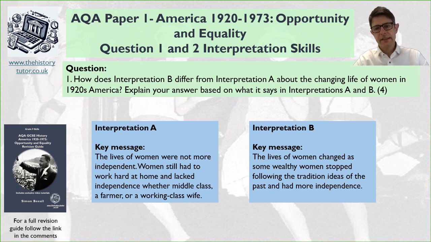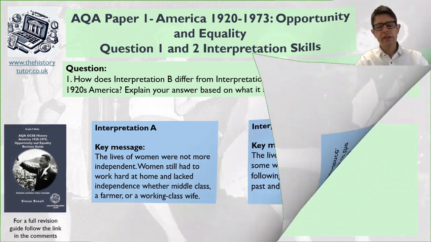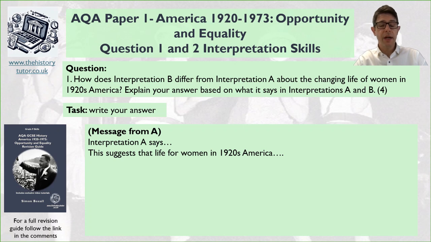So how do we write this? Let's give this a go at writing, shall we? Firstly, we're not necessarily going to do a P or answer like I talk about in my other videos. We're going to give a message and a suggestion. So we're going to make sure we give inferences, and then answer the question that way. So we want to say, first of all, interpretation A says, and give a general summary of what it says, and then what that suggests about life for women in the 1920s. Being that the question asked you about the change in life for women in the 1920s, what does this tell us about life for women in the 1920s?